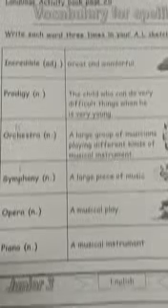Then we have the opera. We said the opera can be a place and can be a play that is performed on the stage of a theater, but it must include songs and dances and so on. So the opera is a musical play. Here we have piano. The piano is a musical instrument, like the guitar, like the violin, like the drums.